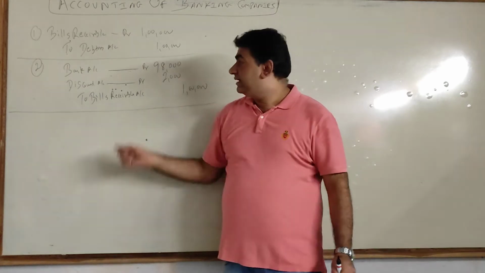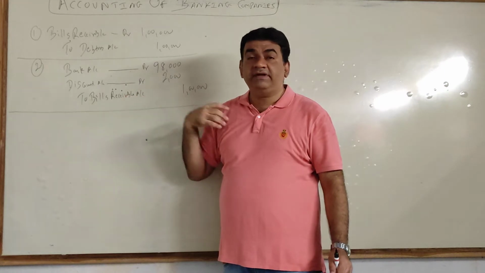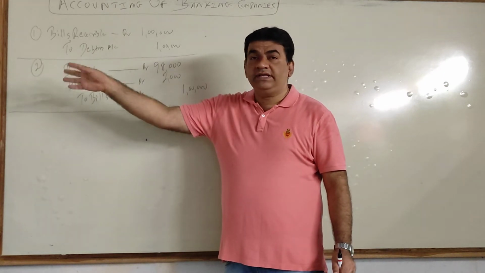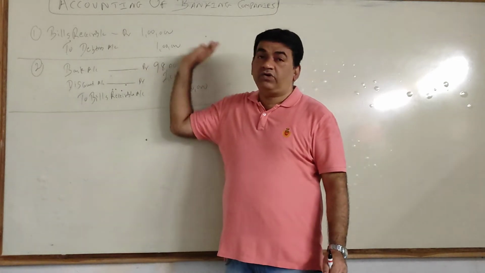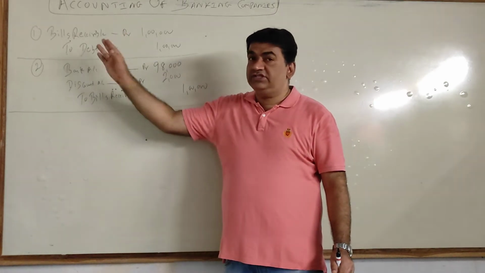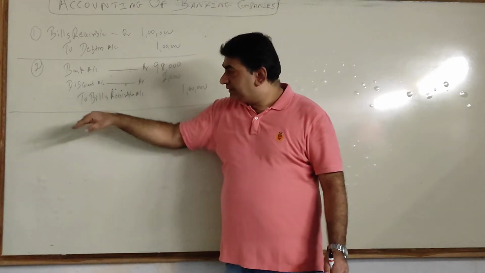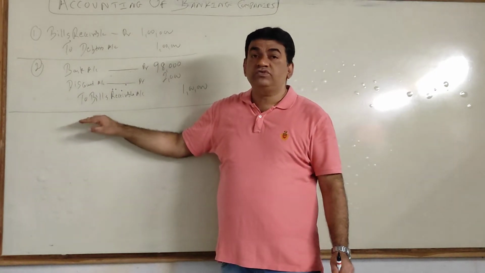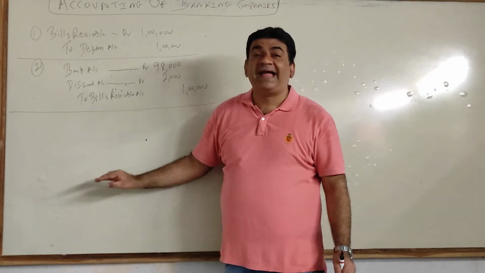The reason is, the bank has paid me 98,000. The bank says it's okay, fine, I need 1 lakh. Whether your drawee pays or whether you pay, I am not concerned. I want 1 lakh rupees. So if my drawee pays that 1 lakh to the bank, it's fine. If not, I will pay. So what will happen? The next entry, what we used to pass, whether honor or dishonor, the bank is not concerned